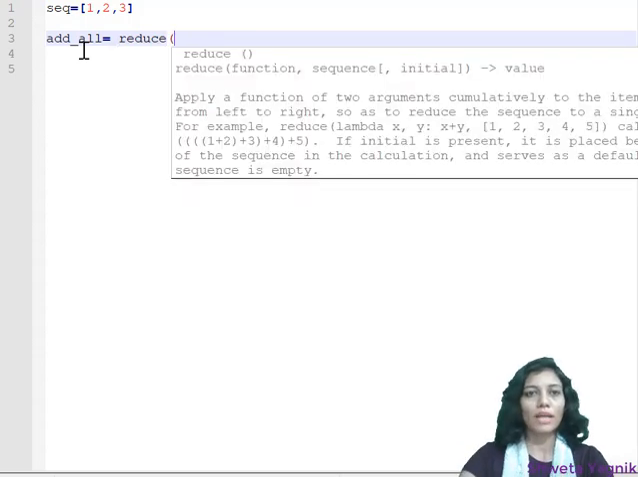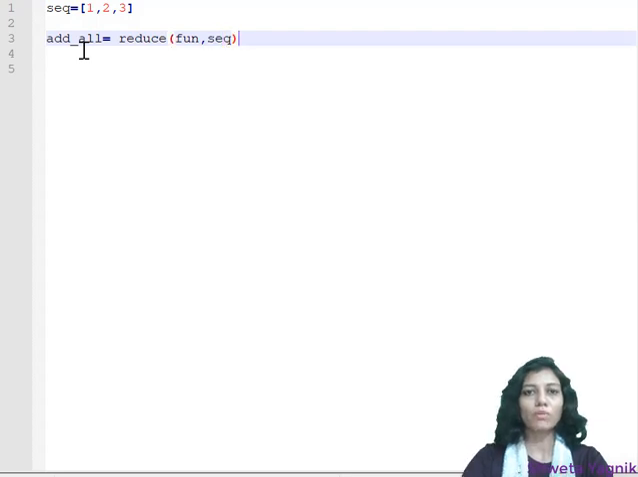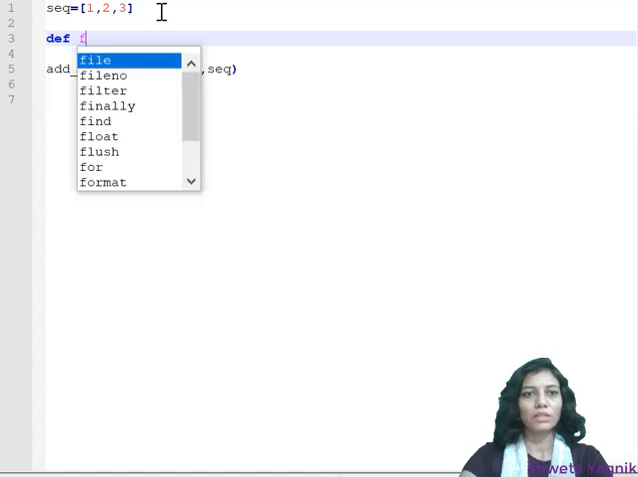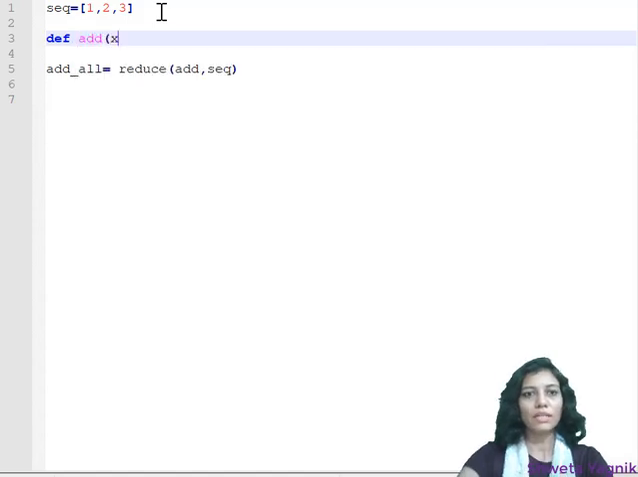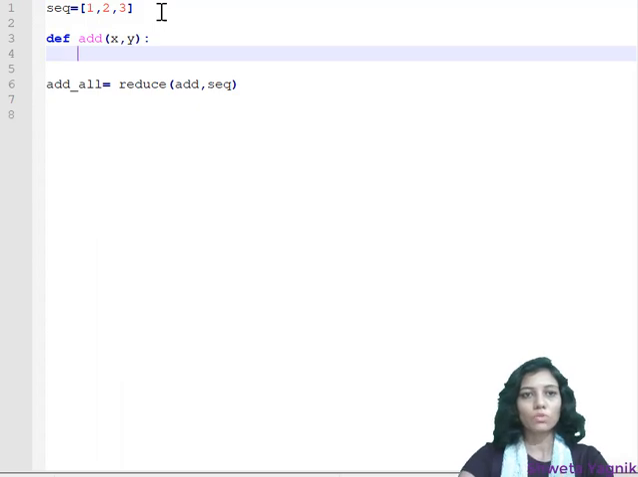Reduce, and the parameters it will accept: first is a function, which I have not yet defined, and second is a sequence on which I want to perform the operation, this defined sequence. So here my function will be add. Now I am going to define that function, add, and it is going to accept two arguments, that is, two elements at a time will be summed up. Then the answer will be summed up with the next element. That is the idea. So these two elements will be summed up. Return x plus y.